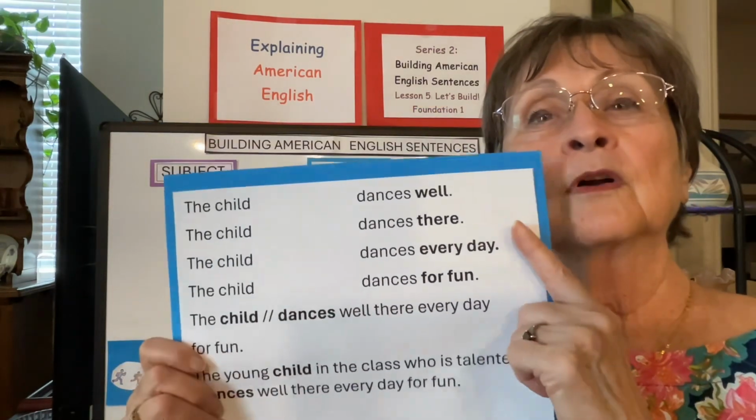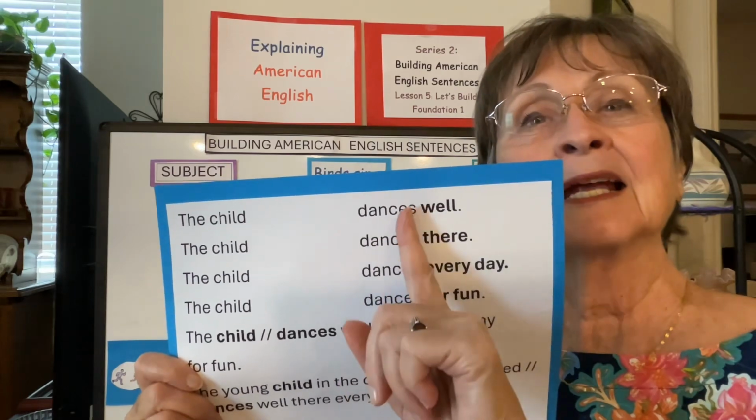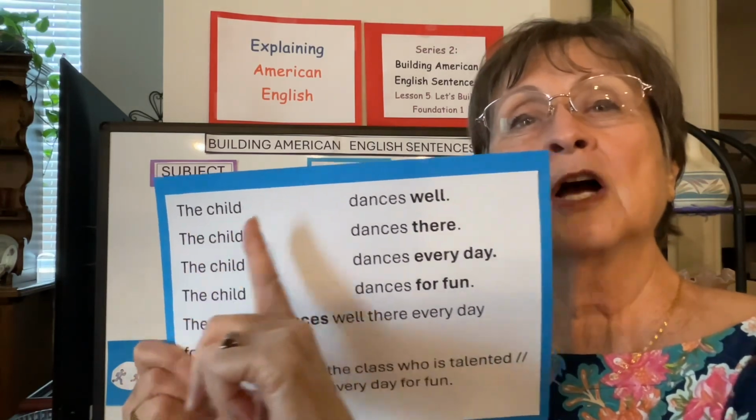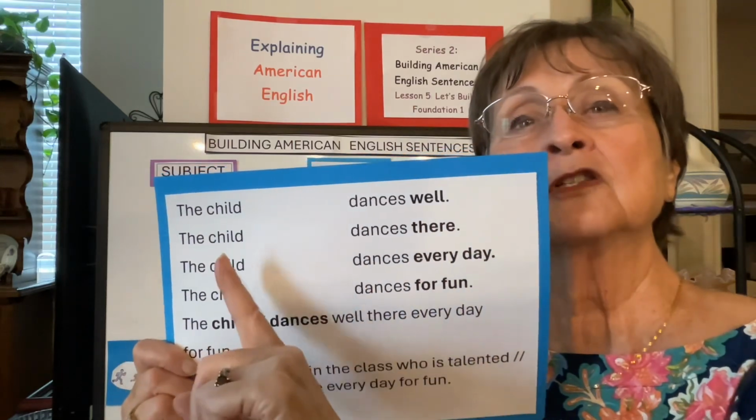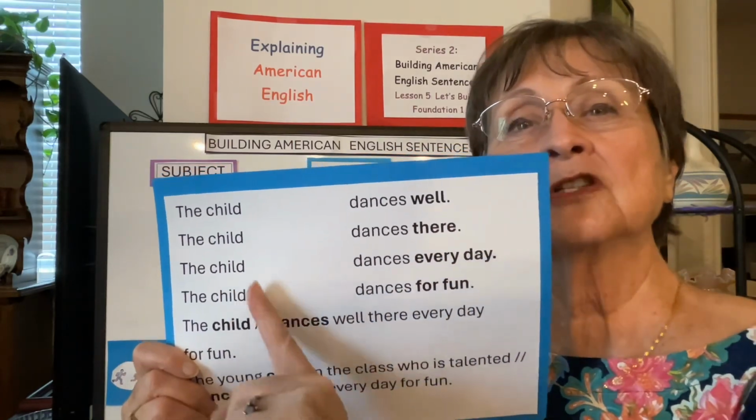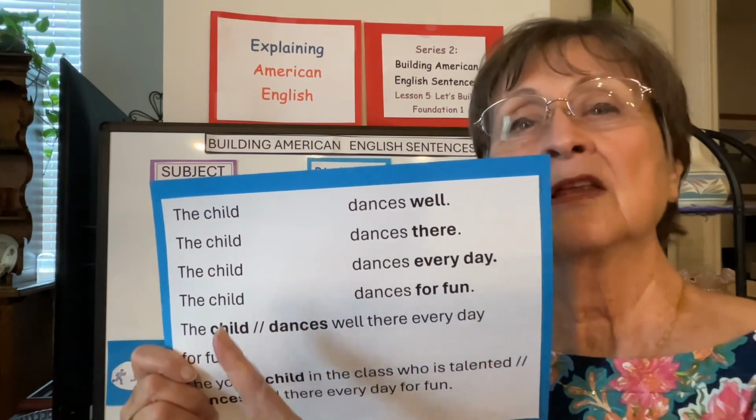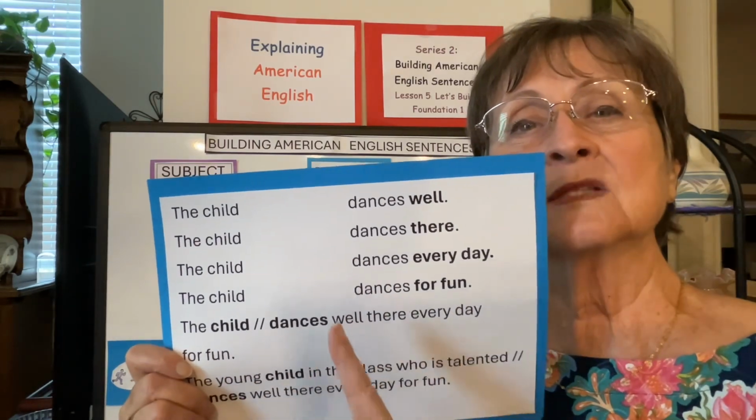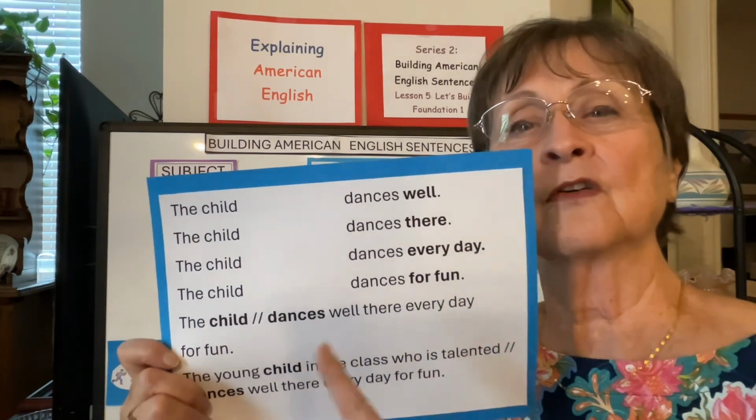Predicate, or the verb dances, I added the S because this is only one child, she. The child dances well. The child dances there. The child dances every day. The child dances for fun. The child dances well there every day for fun.